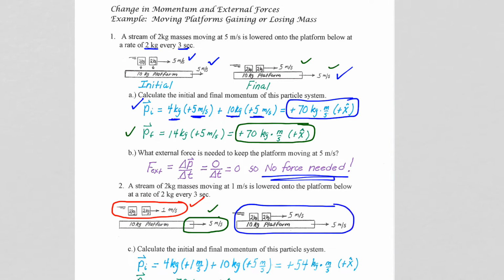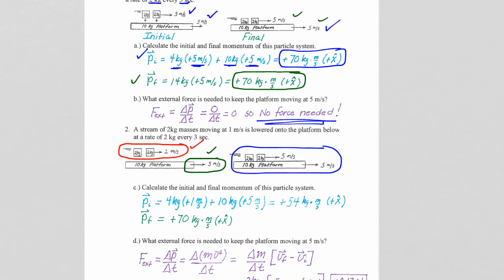Well, in that case, we do have a problem, because the initial momentum of those two kilogram pieces was only 1, and we needed to get them to 5. So the initial momentum of the system is now 54 kilograms meters per second, because the 2 kilogram pieces didn't have enough momentum. The final momentum of the system is still the 70 kilograms meters per second, because we're going to have them move at 5 once they land.